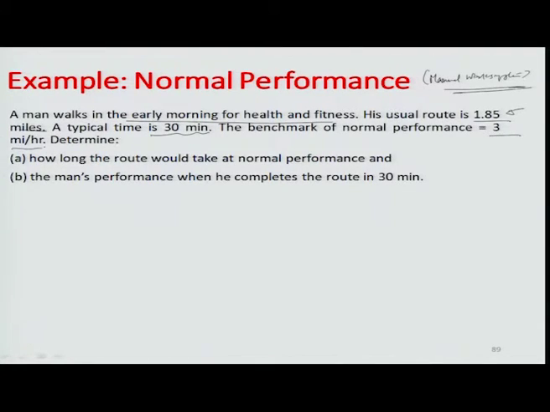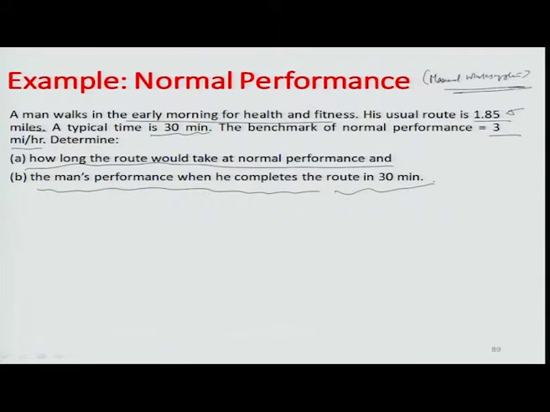So, that is how the normal speed would be related, and we have to determine how long the route would take at normal performance, and what the man's performance factor is when he completes the route in 30 minutes, whether he is working at 100%, more than 100%, or less.